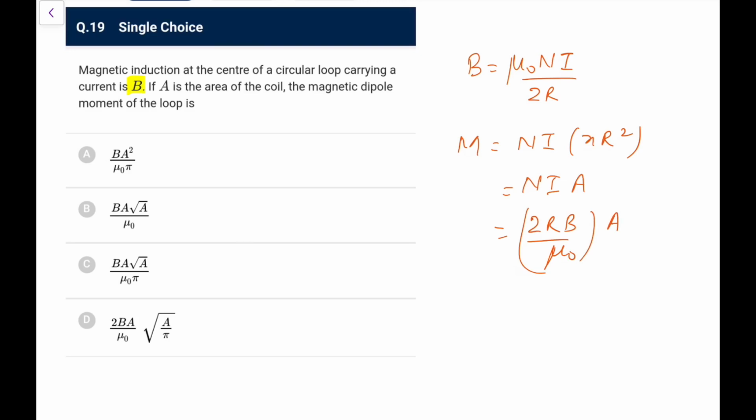And what is this R? This pi r square is equal to A, so R is equal to A by pi under root. So 2B A by mu naught we had, and R I can write as A upon pi under root. So what we are left with now is option D, that is the appropriate one for me.